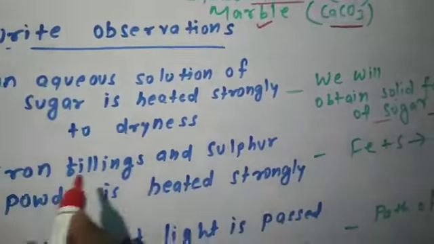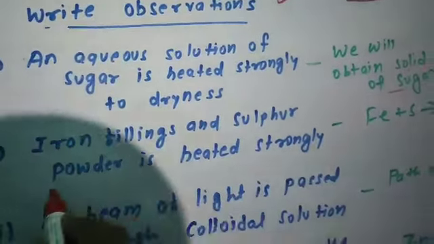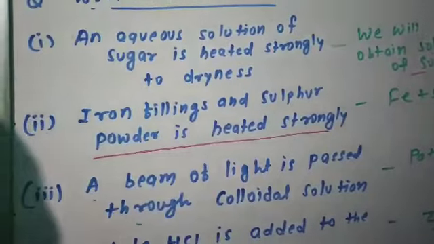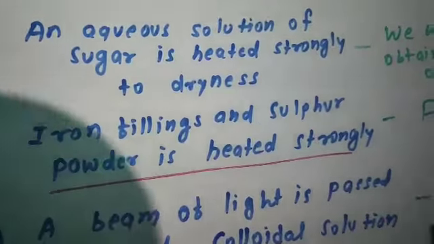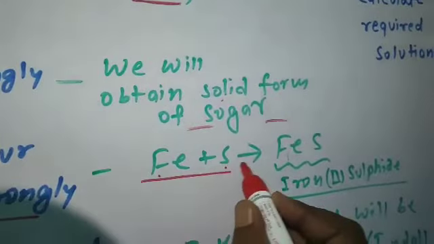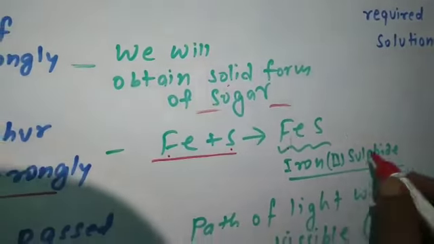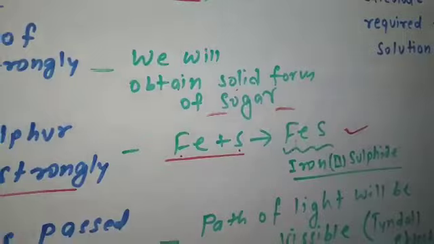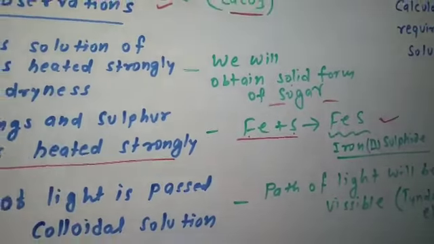Next is, iron filings and sulfur powder are heated. If iron filings and sulfur powder are heated, then a chemical reaction will take place. Iron will react with sulfur and form iron sulfide. This will form iron sulfide and a chemical change will take place.